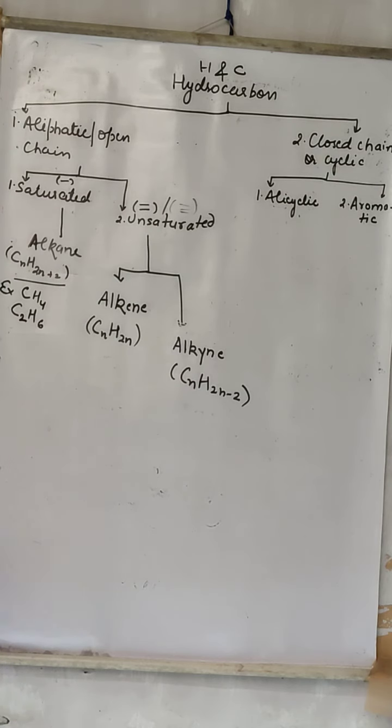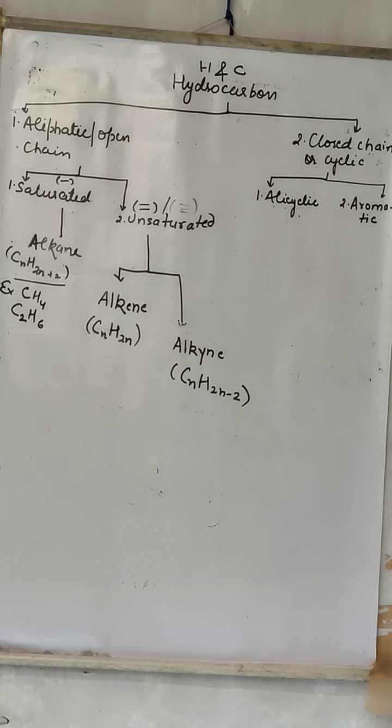What is the formula of alkene? That is CnH2n. Suppose we have to tell the member of alkene having one carbon atom. Sorry, alkene cannot have one carbon atom because a double bond is there. The double bond should be between carbon and carbon only, then only it will be called alkene.